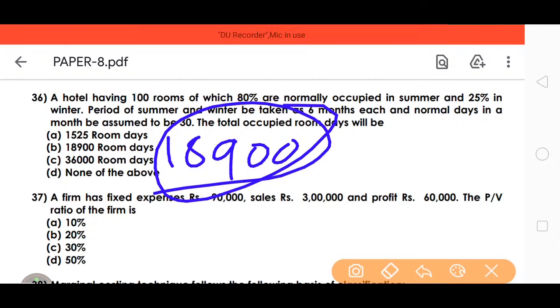So each season has normally 25% occupied in winter and 80% in summer. So the total occupied room days will be 18,900, the total rooms that will be occupied at that hotel. So CB is the answer.